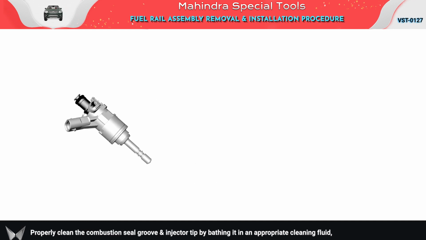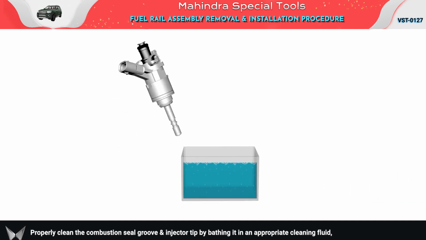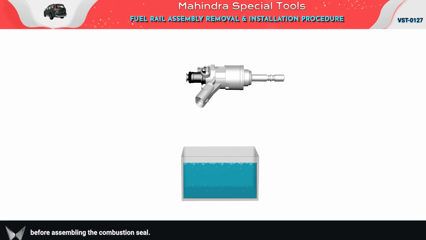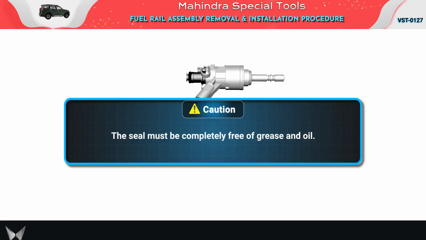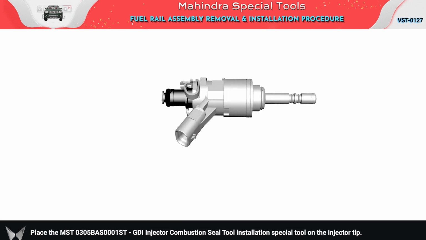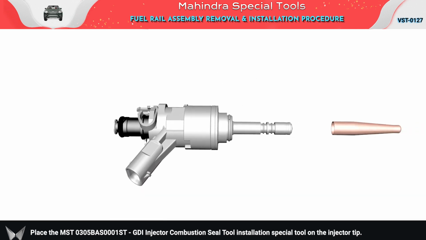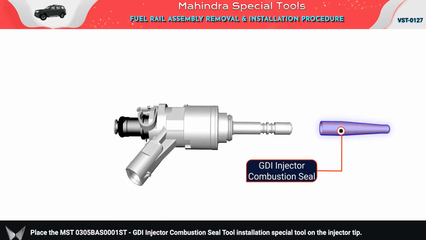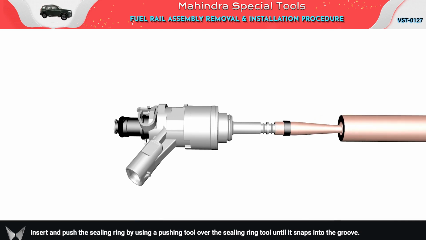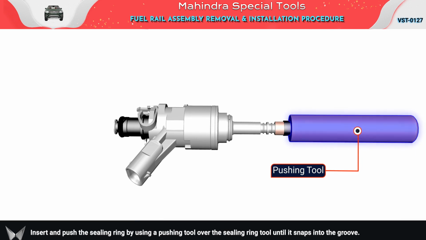Properly clean the combustion seal groove and injector tip by bathing it in an appropriate cleaning fluid before assembling the combustion seal. Caution: notice: place the MST GDI Injector Combustion Seal Tool Installation Special Tool on the injector tip. Insert and push the sealing ring by using a pushing tool over the sealing ring tool until it snaps into the groove.